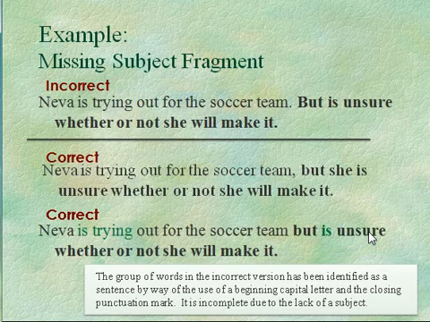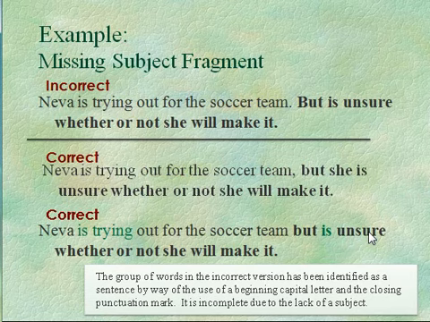Here's another example. "Neva is trying out for the soccer team but is unsure whether or not she will make it." I've given you two possible ways that this could be corrected. If you're worried that you're not going to do something right, if all else fails, make sure you add in that subject. We've done this by making this a compound sentence, comma, conjunction, adding a subject. But we could just leave it as a compound verb. "Neva is trying out for the soccer team but is unsure whether or not she will make it."